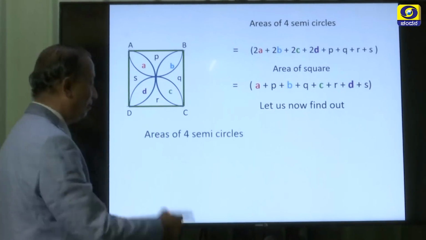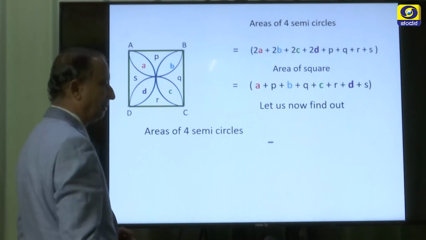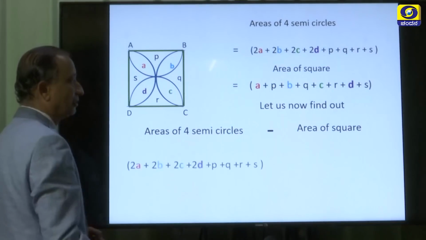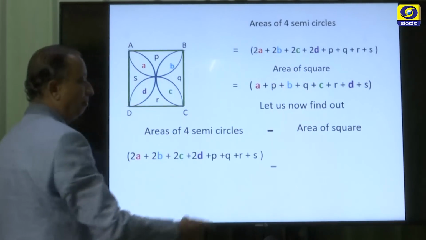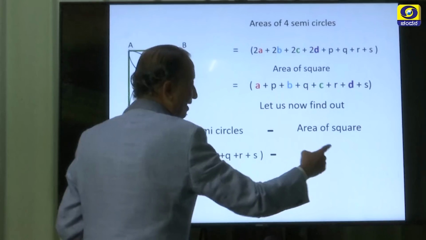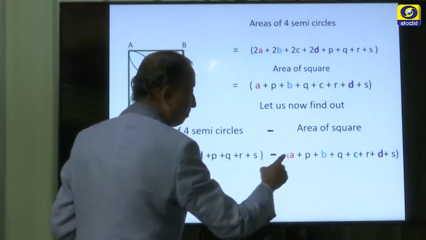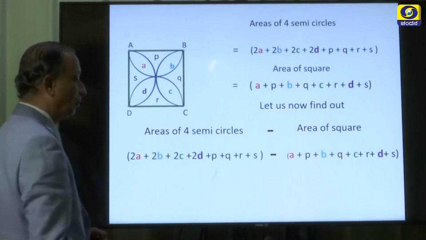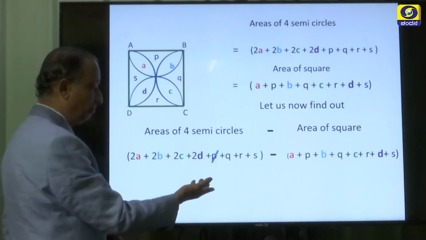Let us now find out the areas of 4 semicircles. From this, subtract the area of the square. Okay, the area of 4 semicircles is this, minus the area of the square is this. So, this is followed by minus, so minus A, minus P, minus B and so on. So, now you can easily simplify this.